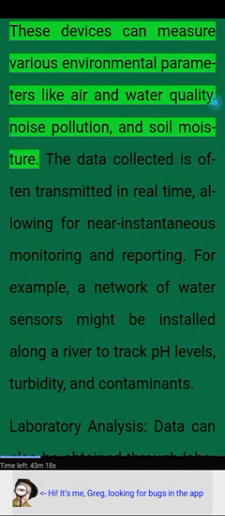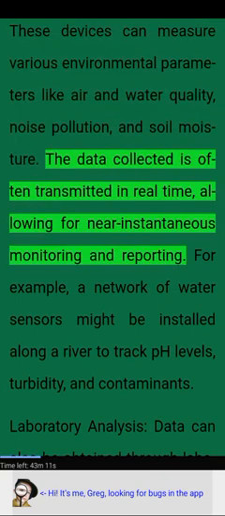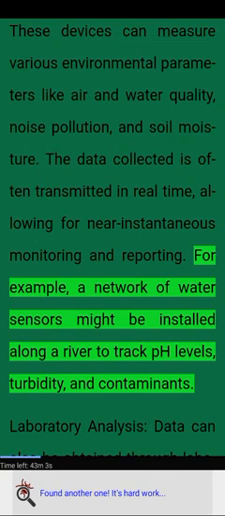These devices can measure various environmental parameters like air and water quality, noise pollution, and soil moisture. The data collected is often transmitted in real time, allowing for near instantaneous monitoring and reporting. For example, a network of water sensors might be installed along a river to track pH levels, turbidity, and contaminants.